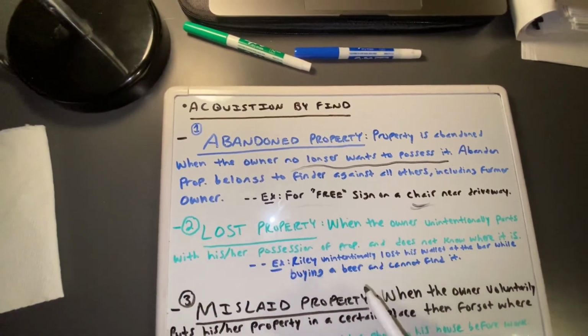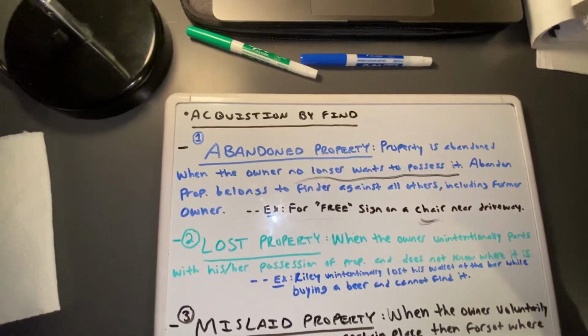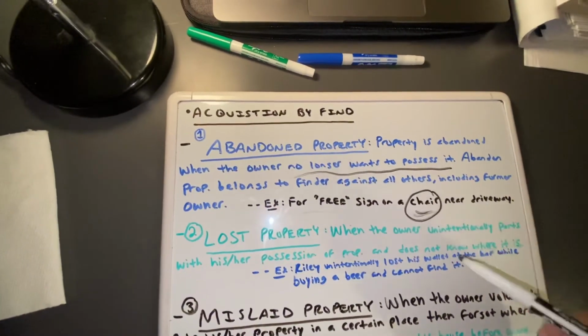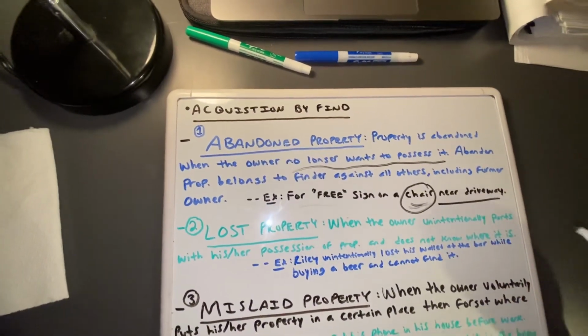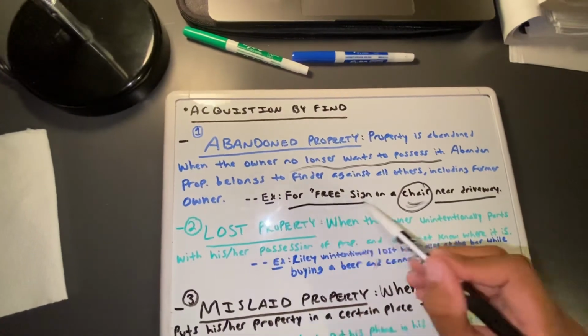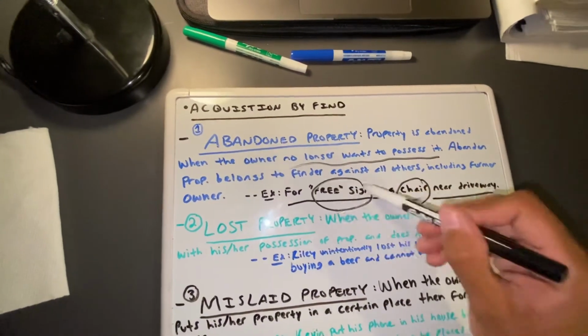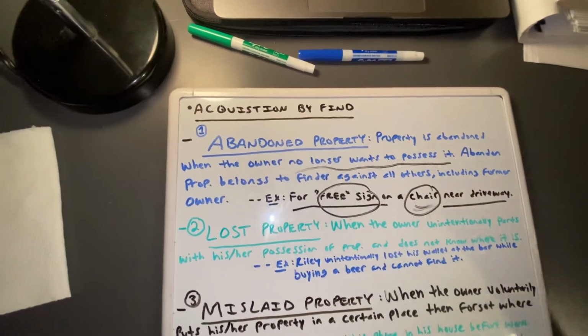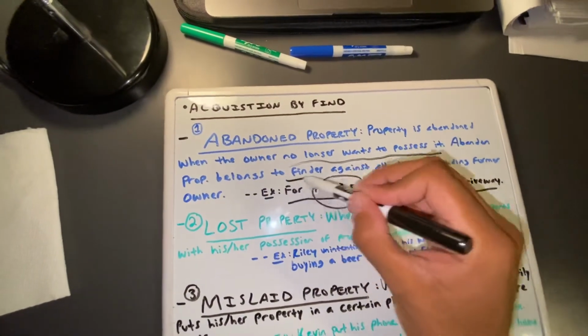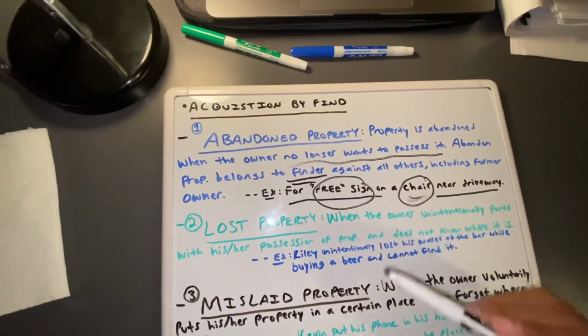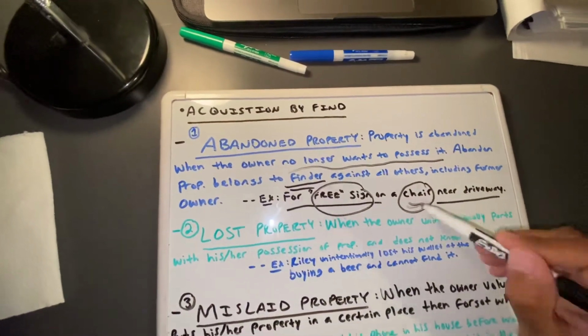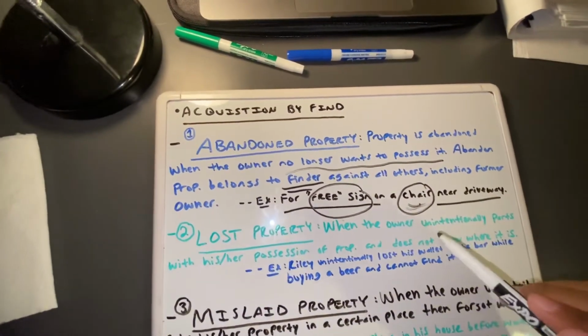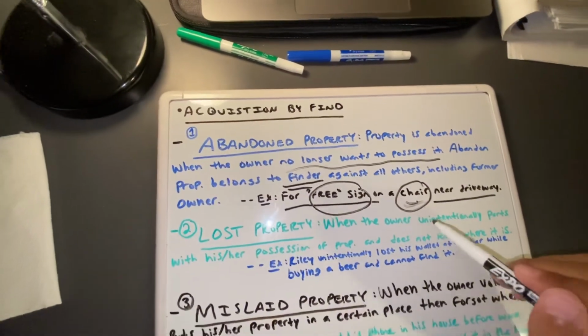So that means, let's just say John finds this chair on someone else's driveway. And again, this person is giving this chair for free, right? We discussed this, the for free sign. John, if he wants it, he can take it because he's technically the finder, right? No one else has a right to this chair except for John, because he found the chair, he has possession